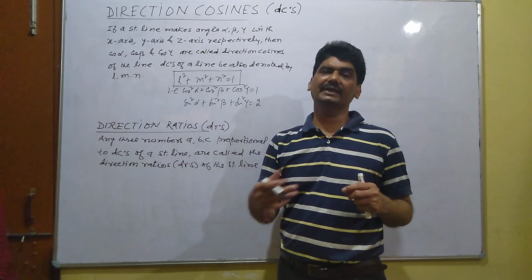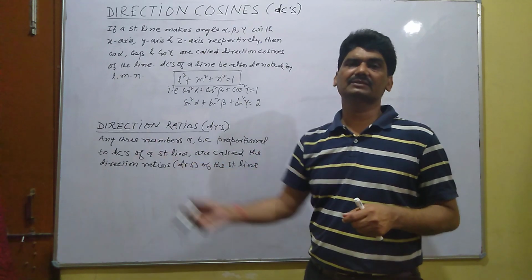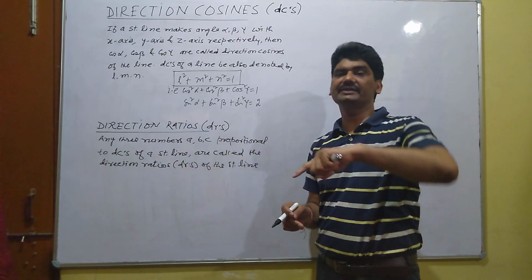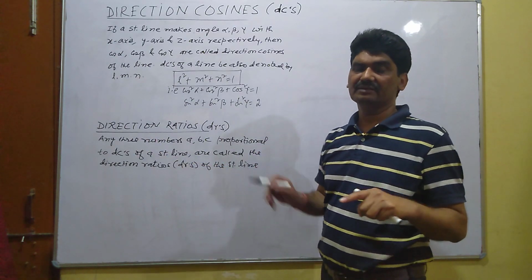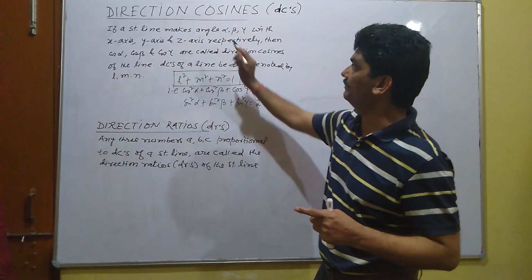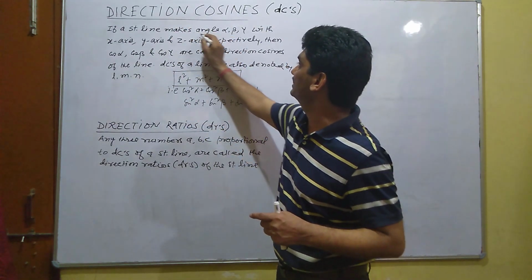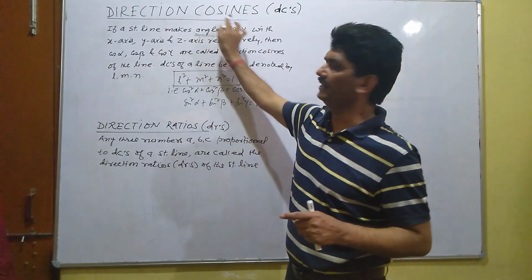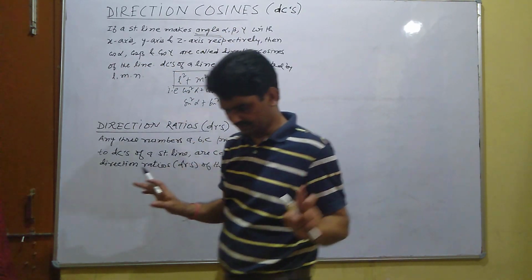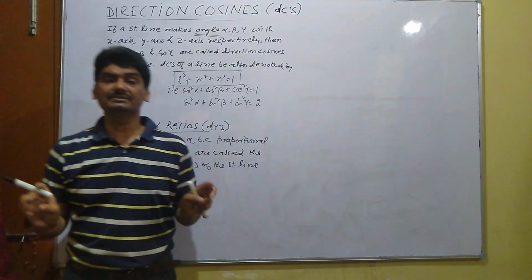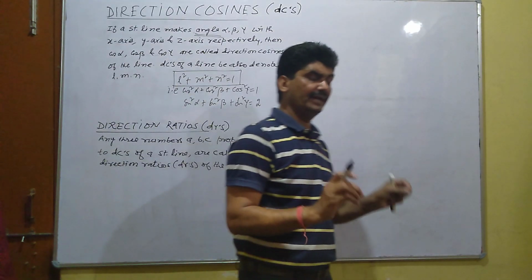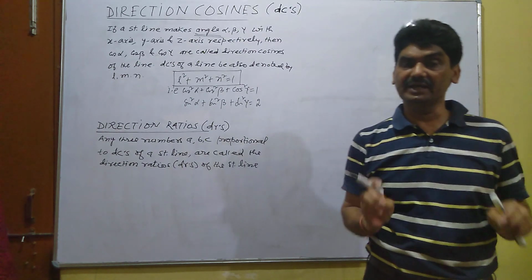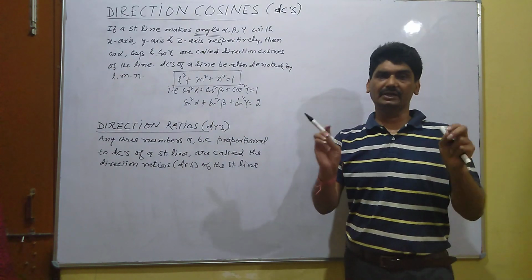If a line makes angle theta with the positive direction of the x-axis, then tan theta is called the slope of the line. But here there is direction cosine. Why is the name clear? Direction means angles, cosine means their cos. So by name it should be understood that direction cosines means the cosines of the angles made by the line with the coordinate axes.